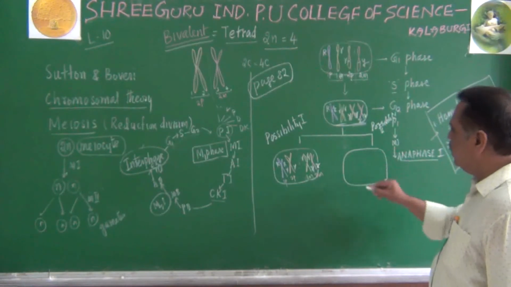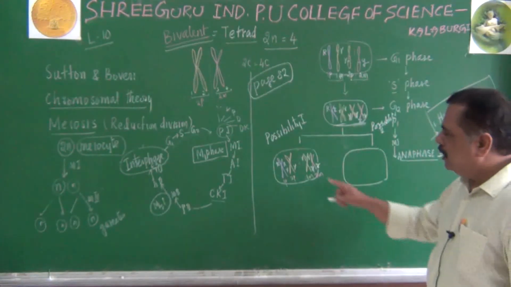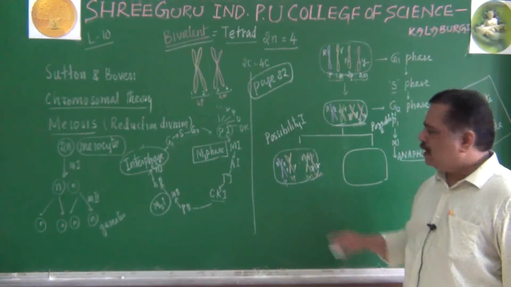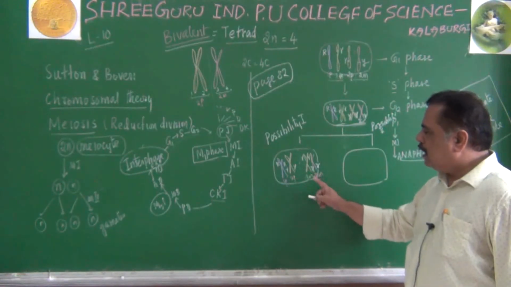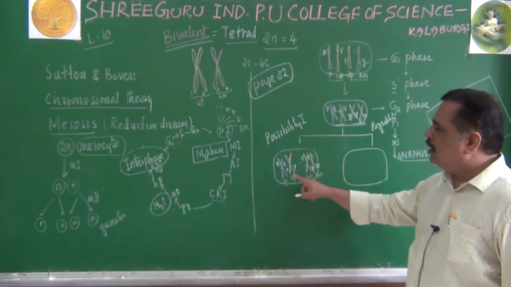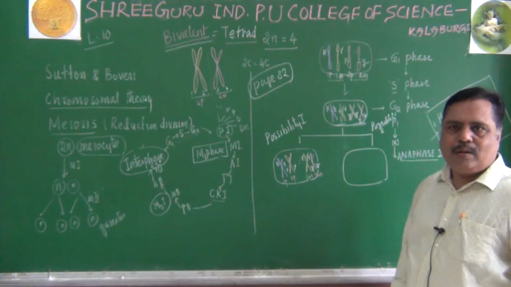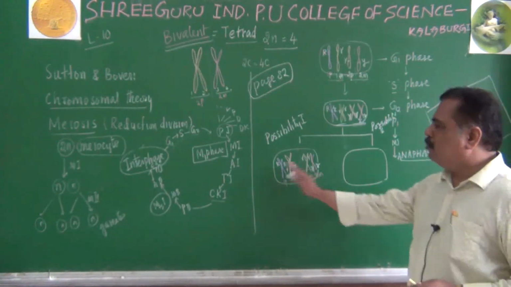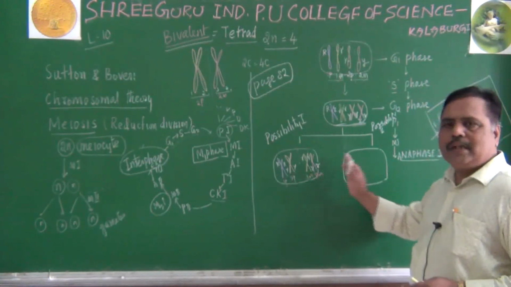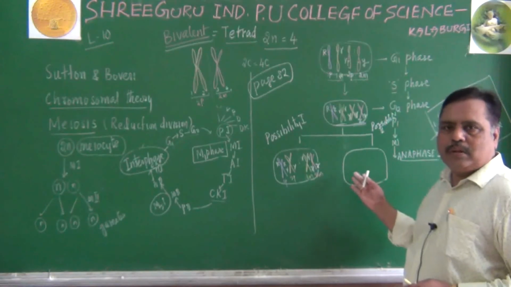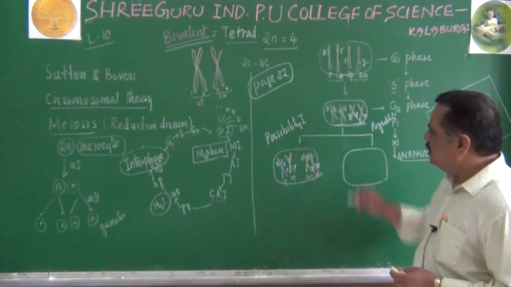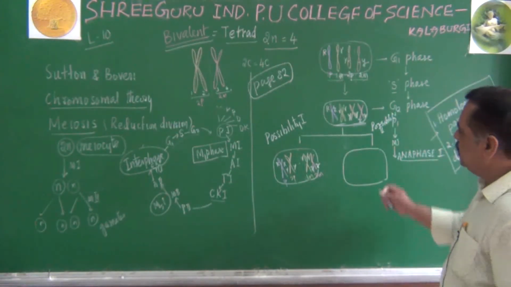Remember this point. In the second possibility, it can happen like this also. First paternal and first maternal can come to one side. One paternal, one maternal can come to one pole. Another paternal, another maternal can come to another pole. That is also possible. Please listen, I will draw this diagram, you will understand this.